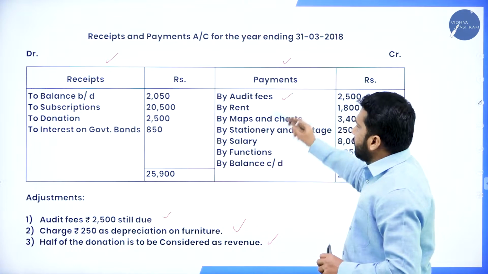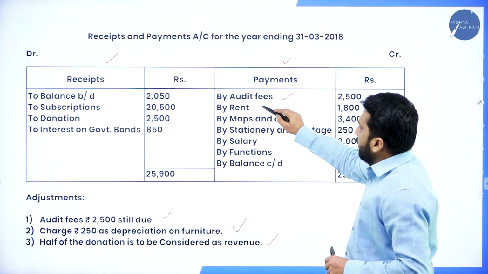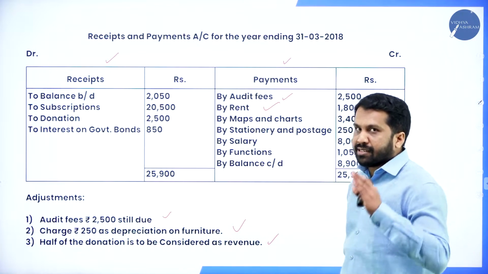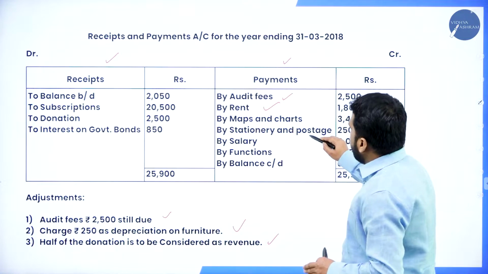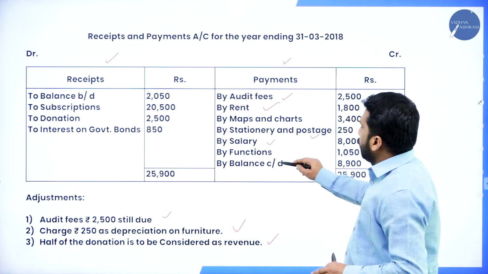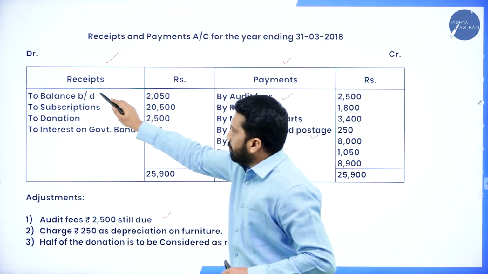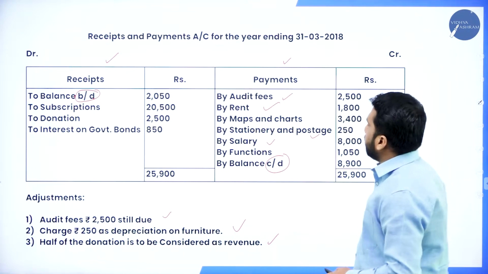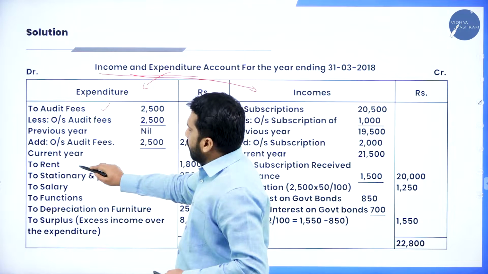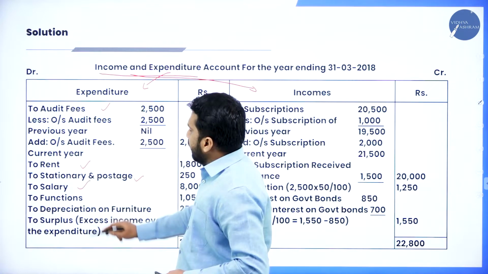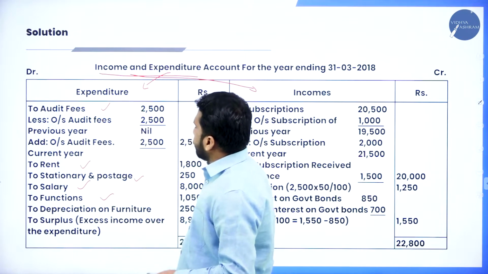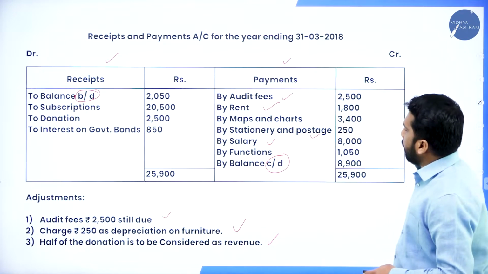Now, audit fees, yes, revenue. Rent, yes, revenue. Maps and charts, will you purchase again and again? No. Printing and stationery, yes, revenue. Salary, revenue. Functions, yes. Balance carried down and balance brought down will not come. Now see, all the expenses: audit fees, rent, stationery, salary, functions, 1050, a small amount they have considered. Yes, these are the expenses we copied from this.